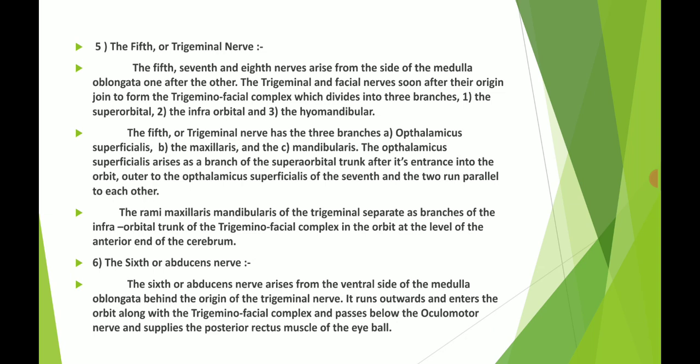It runs outwards and enters the orbit along with the trigeminofacial complex, passes below the oculomotor nerve and supplies the posterior rectus muscle of the eyeball. These nerves are very small in structure, and they are related and connected to each other.